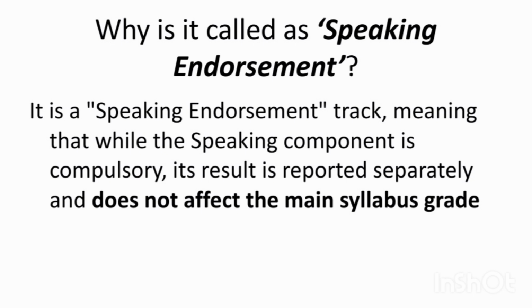If you download the syllabus now from the Cambridge website or from Papa Cambridge, you will realize that the first page says it is a speaking endorsement, right? When we talk about speaking endorsement, what does that mean? It means that there is a speaking component, roughly known as paper 3, right? It is compulsory, but it does not affect the main grade. It is reported separately and graded separately, so it does not affect the main grade. That is why it is known as speaking endorsement.